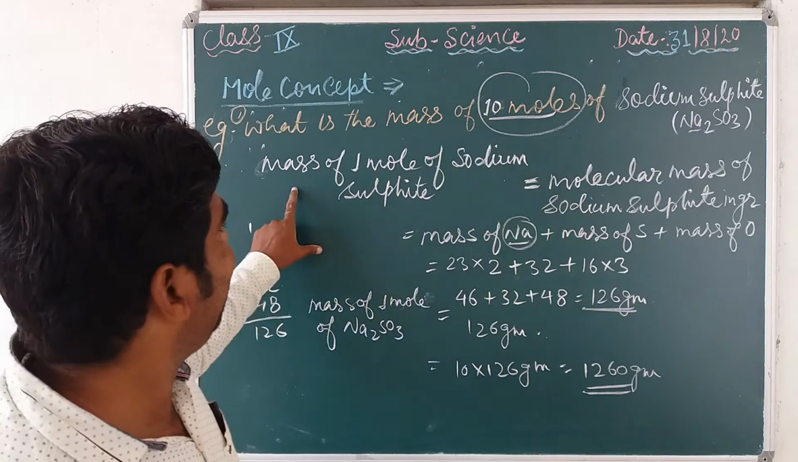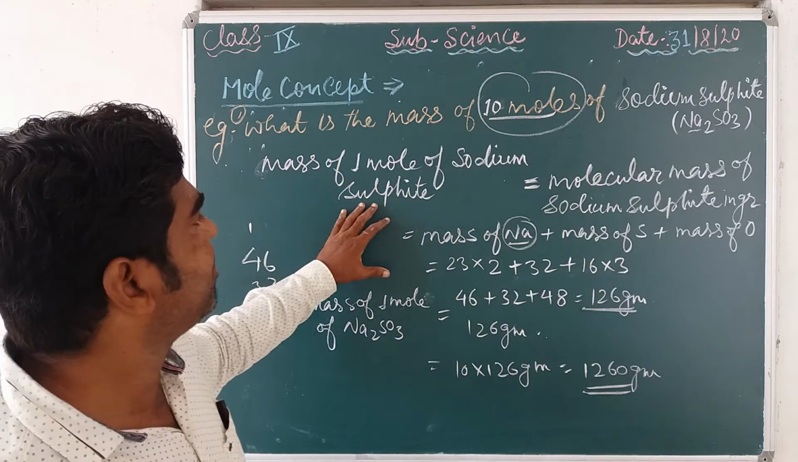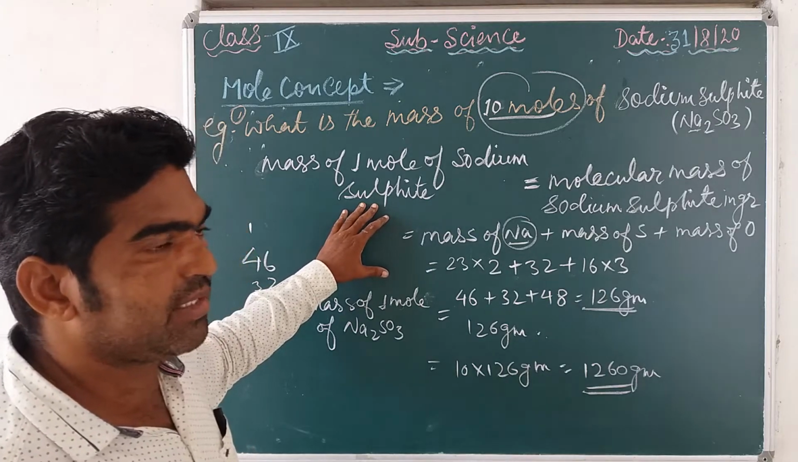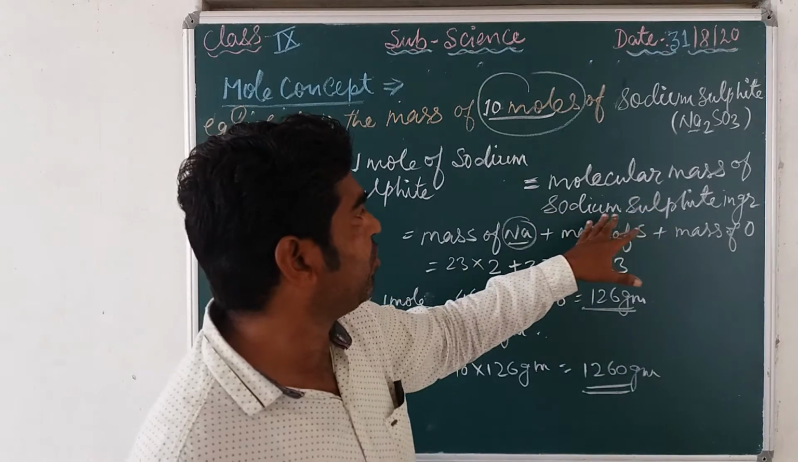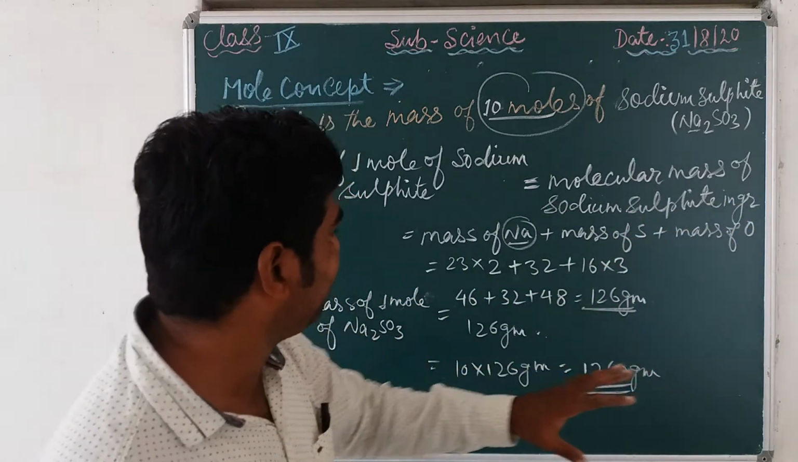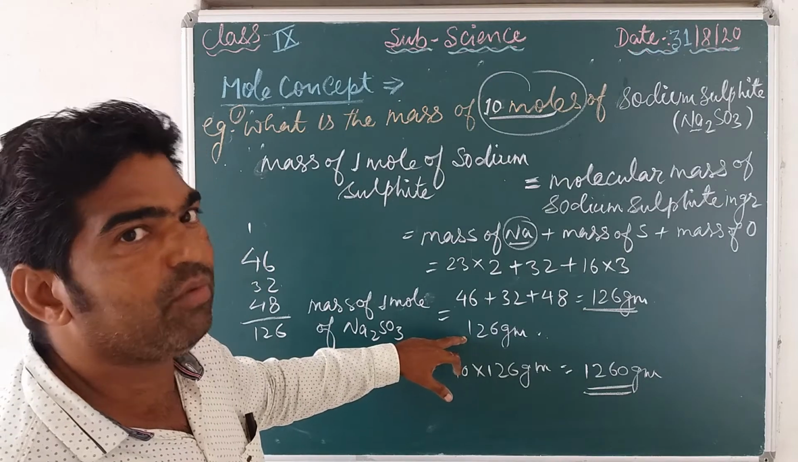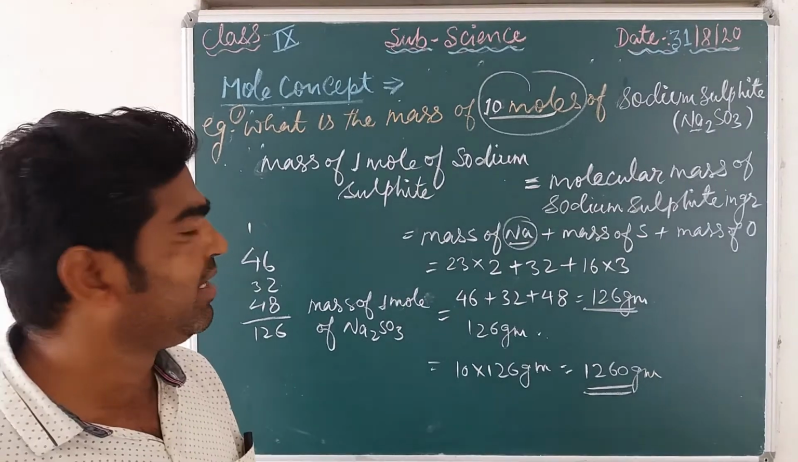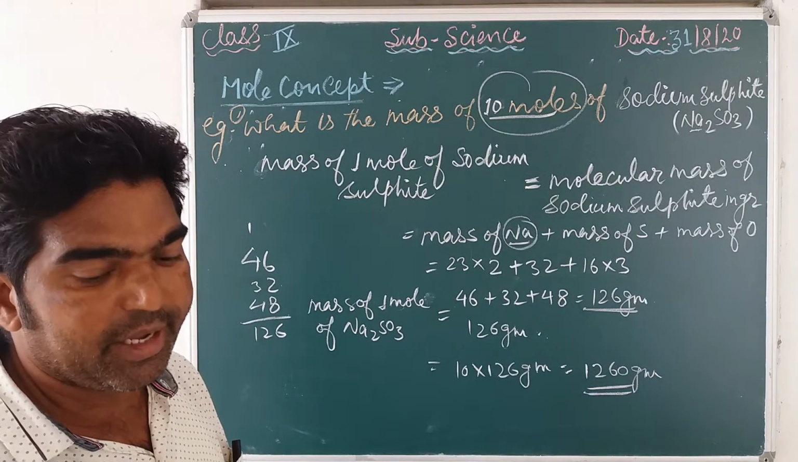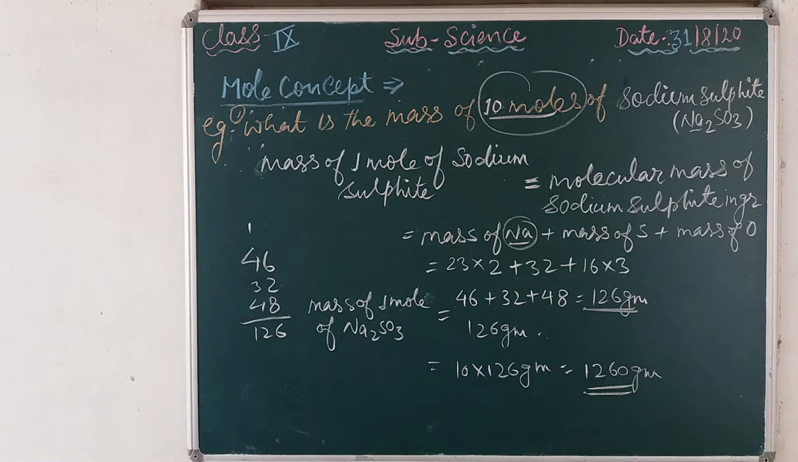First we calculate the mass of 1 mole of sodium sulfide, sorry, sodium sulfide. So that is equal to the molecular mass of sodium sulfide in grams. First we calculate this one and that is equal to 1 mole. Then we multiply by the number of moles, 10 moles. Okay, note it down.